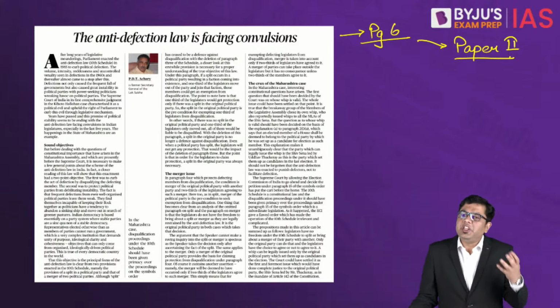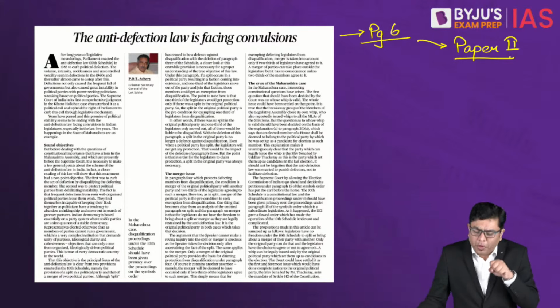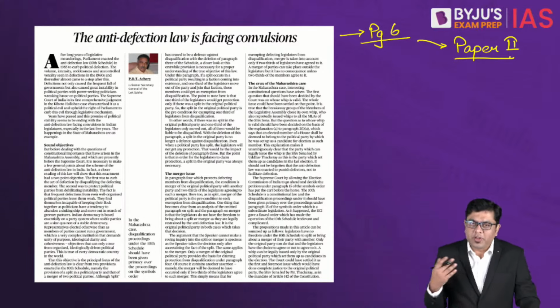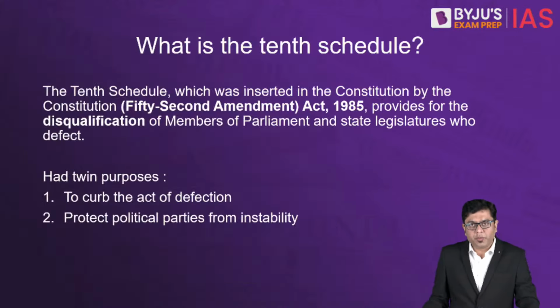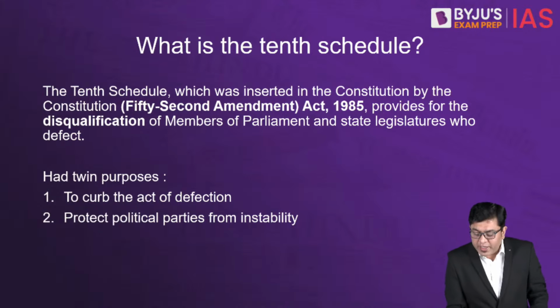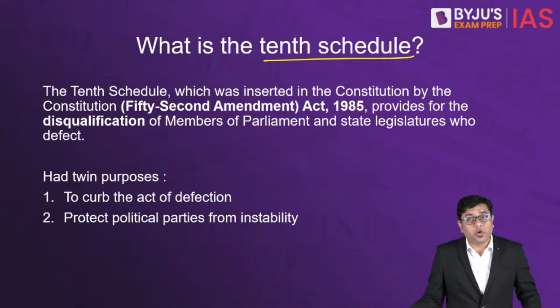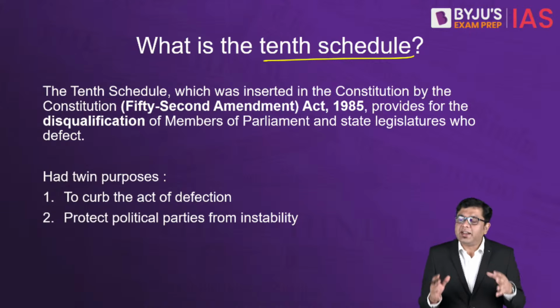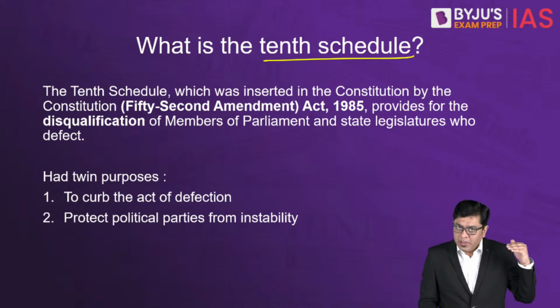Now here, we shall be discussing what we mean by this anti-defection law. We shall be discussing the relevant Supreme Court judgment as well. So when we talk about anti-defection law, this is included in the 10th Schedule of the Constitution. Again, these are important pointers for your prelims examination, by the way: under which schedule do we have the conditionalities of anti-defection law and so on.